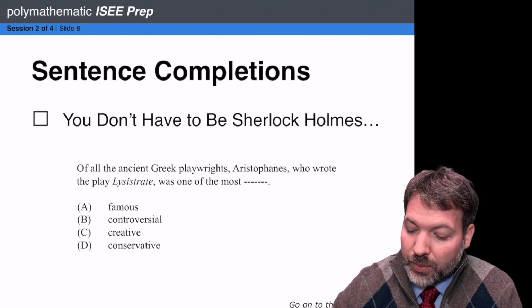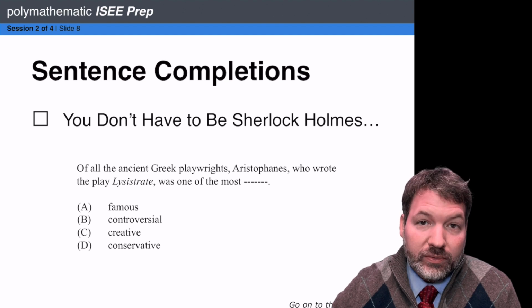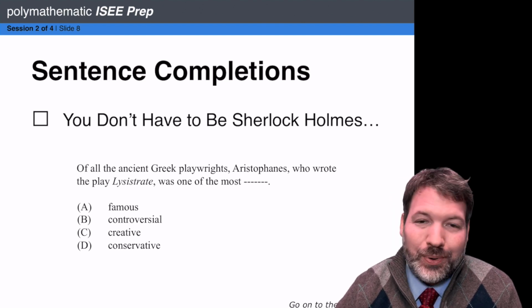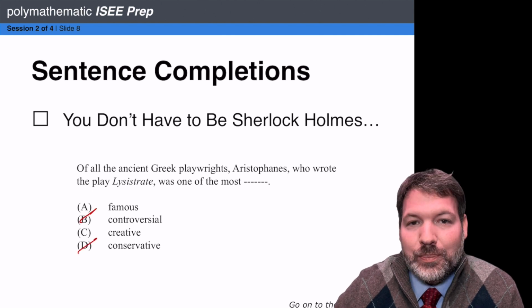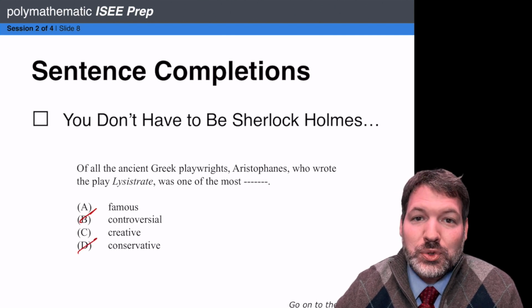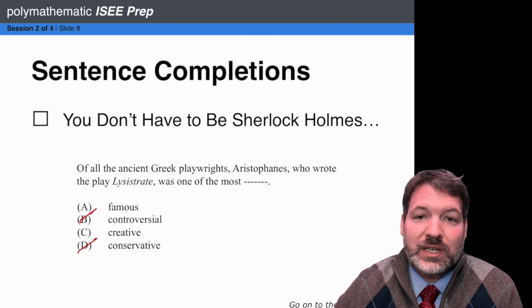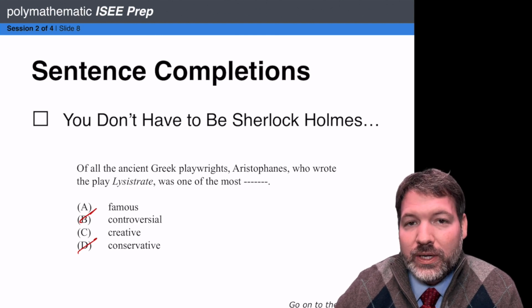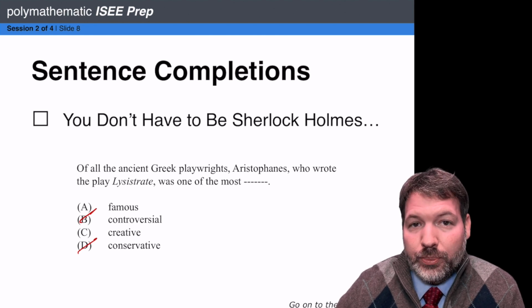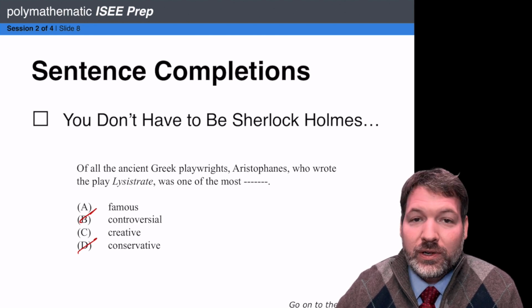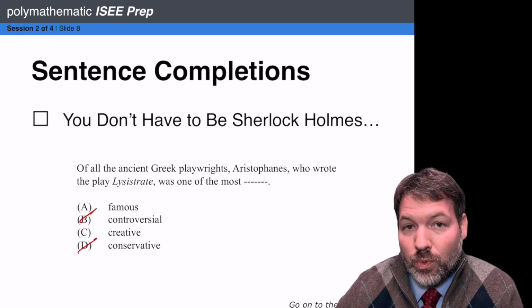Of all the ancient Greek playwrights, Aristophanes, who wrote the play Lysistrata, was one of the most conservative. And even if I think to myself right now, well, probably they're not going to get super political on the ISEE, so maybe I can say it's not B or it's not D, I have just read this same sentence 5 times, and at best, I have a 1 in 2 chance of getting it correct. That's not a good scenario. And so for the most part, this is not how we want to approach sentence completions. I definitely do not want to read this same sentence 5 different times. That is a waste of my time.